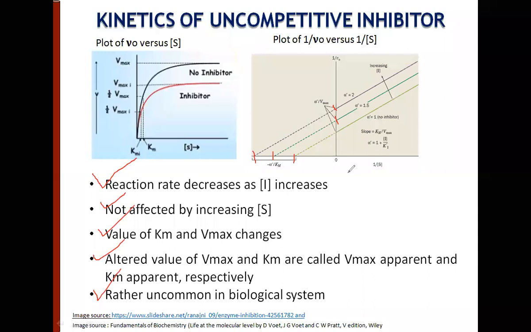What doesn't change under this condition is the slope, because the Km and the Vmax are both changing at the same rate, in the same proportion. As a result, the ratio of Km over Vmax, or slope value, doesn't change. So in competitive inhibition, Vmax did not change. In non-competitive inhibition, Km did not change. And in uncompetitive inhibition, which is rather uncommon, the slope of this graph doesn't change.